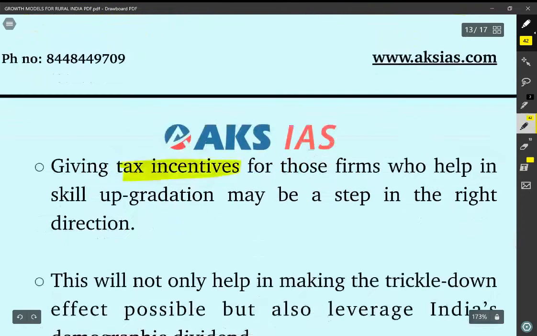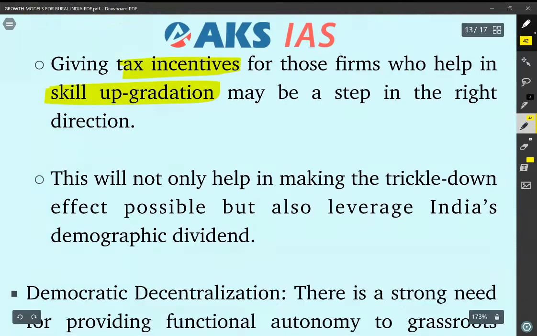Next, giving tax incentives to those firms who help in skill upgradation may be a step in the right direction. This will not only help in making the trickle-down effect possible, but also leverage India's demographic dividend.